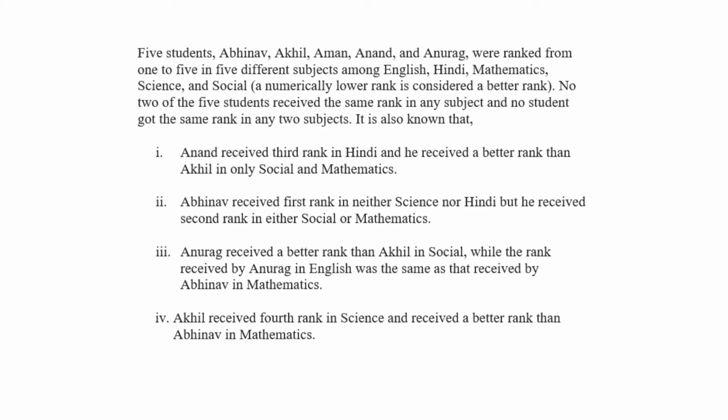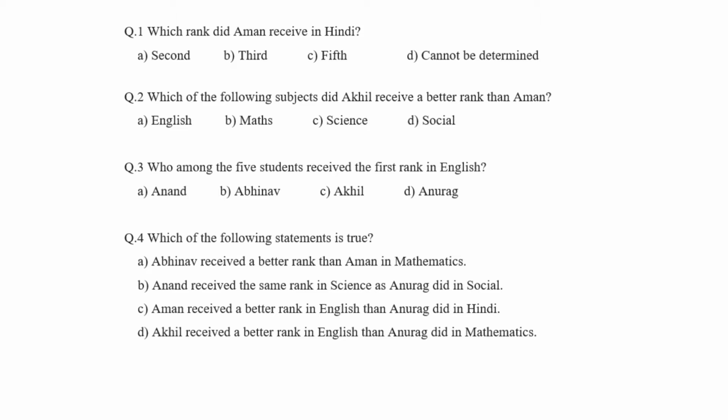So if we have to talk about whether we should select this particular set in the exam or not, the information given is very straightforward. Then the first question says, which rank did Aman receive in Hindi? And cannot be determined is there. Second question is, in which of the following subjects did Akhil receive a better rank? So it means I can find the rank uniquely in this case.